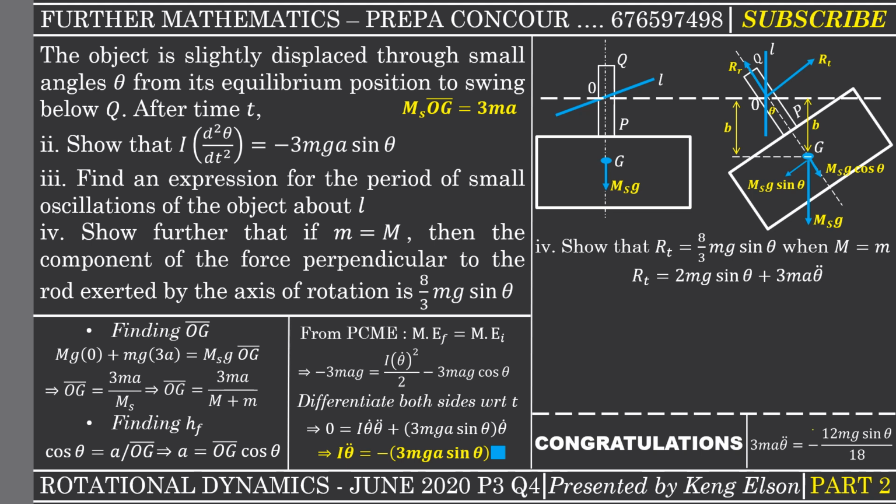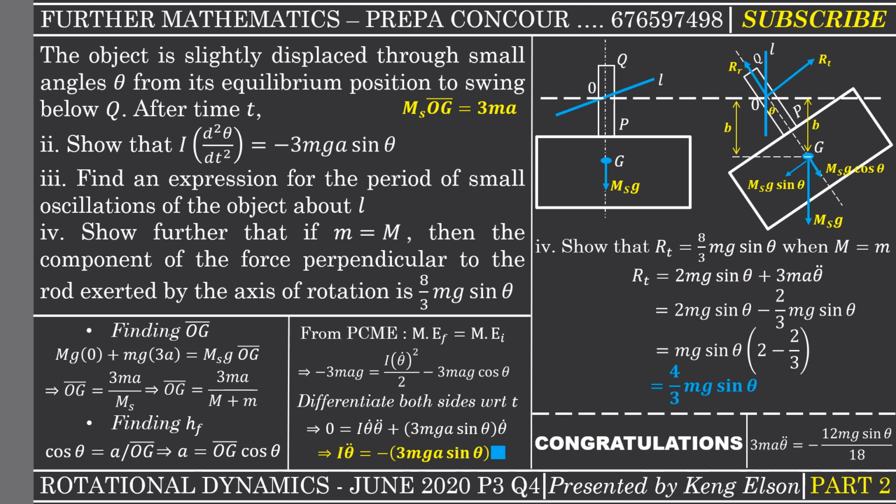So all we need to do is a substitution, and when we do that, we just simplify. Doing that substitution, we are going to have 2 mg sine theta. Now 12 on 18 is 2 on 3, because 6 goes into 12 two times and into 18 three times, so we have minus 2/3 mg sine theta. Now mg sine theta is common, so we have 2 minus 2/3, and 2 minus 2/3 is 4/3. So my answer is 4/3 mg sine theta and not 8/3 mg sine theta.